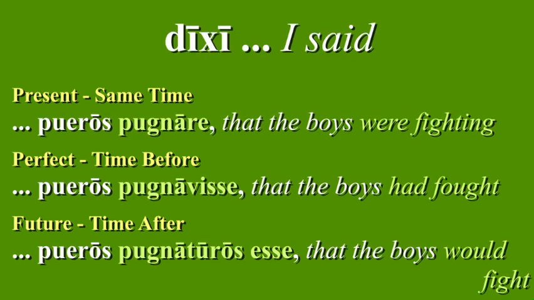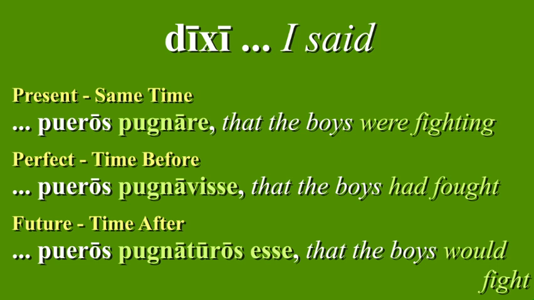So we change the verb dico into the perfect dixi, and here's what we get. Dixi pueros pugnare. I said that the boys were fighting. The fighting's happening at the same time as the saying. Dixi pueros pugnavisse. I said that the boys had fought, where the fighting happened before and is already done by the time I was speaking. And dixi pueros pugnaturos esse. I said that the boys would fight, where the fighting has yet to happen when I was speaking.